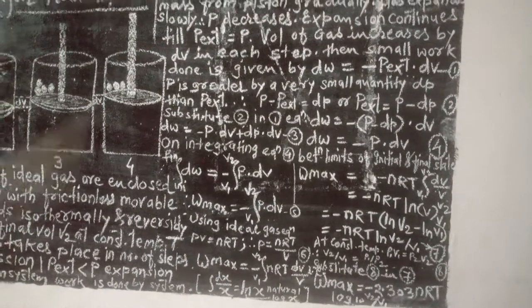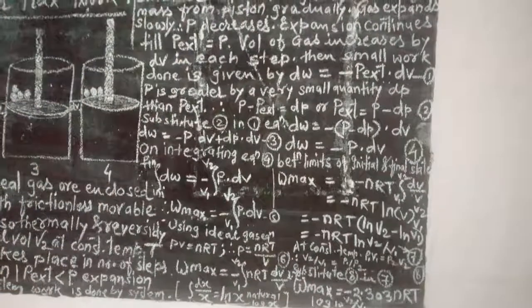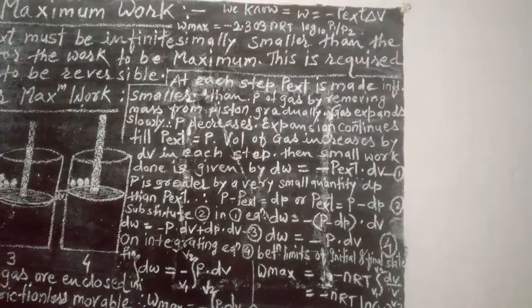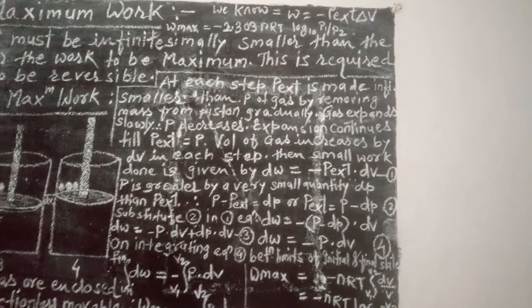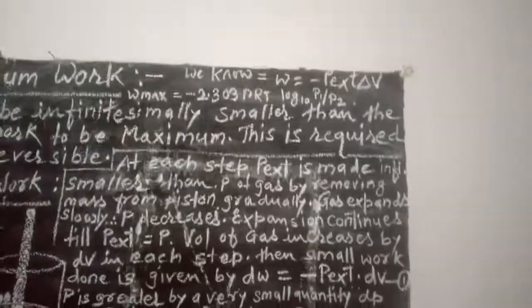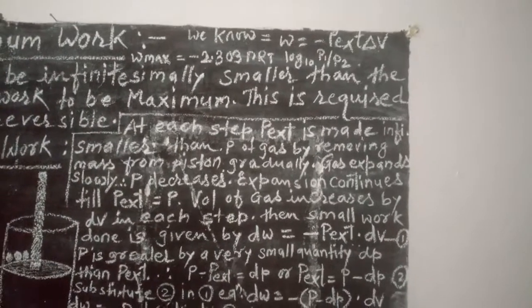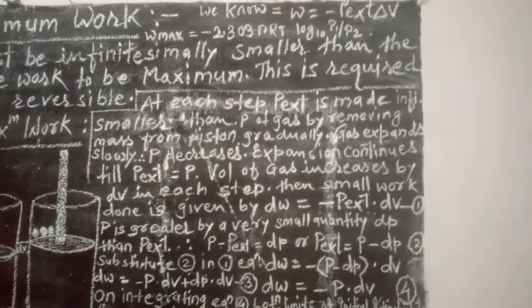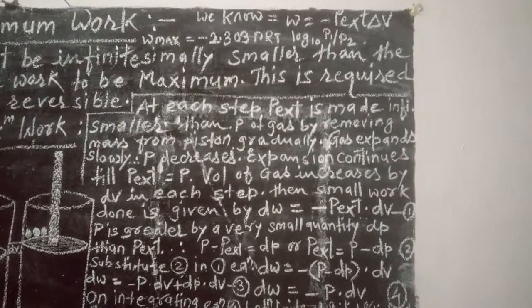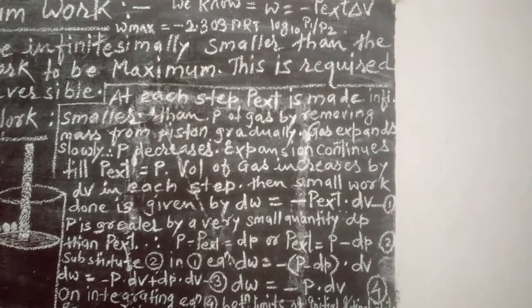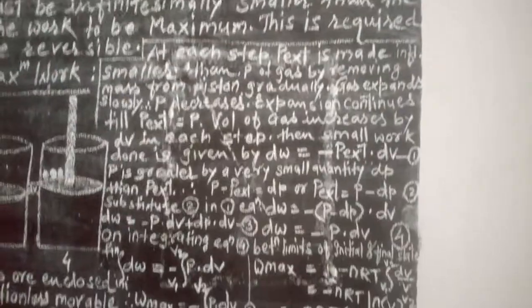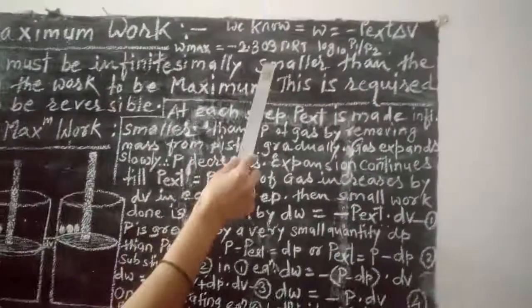At the top of the blackboard I have written the equation W is equal to minus P external delta V. This is for an isothermal irreversible process. It shows the amount of work done by a system. It is governed by the opposing force. The larger the opposing force, the more work is done by the system to overcome it. Now we have to derive this equation.